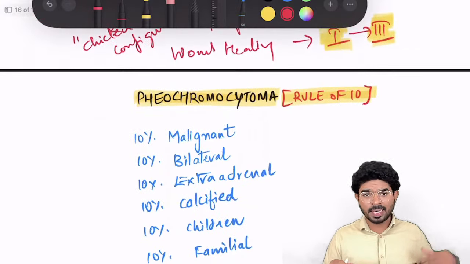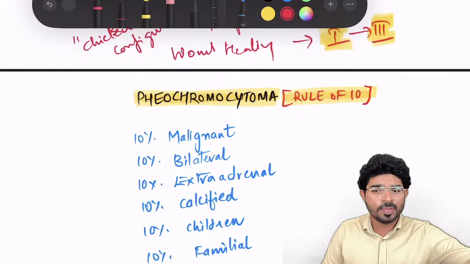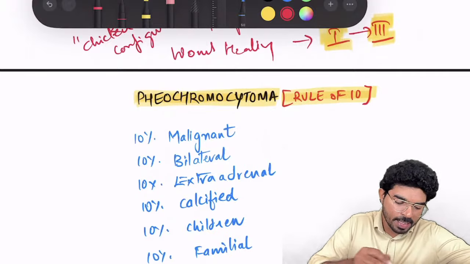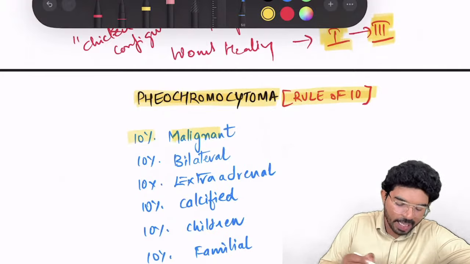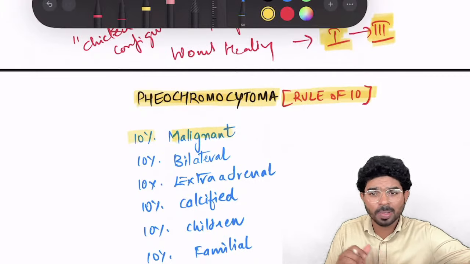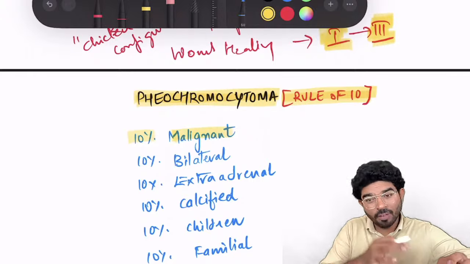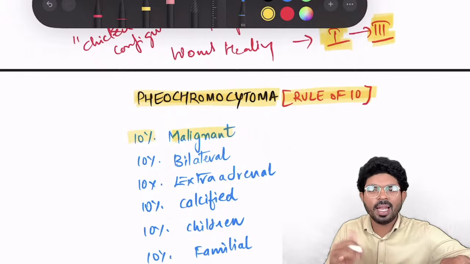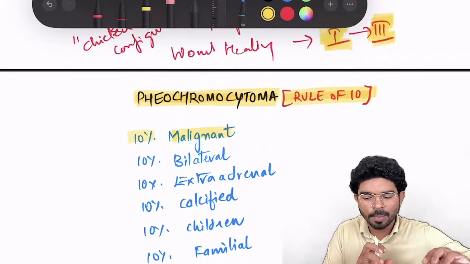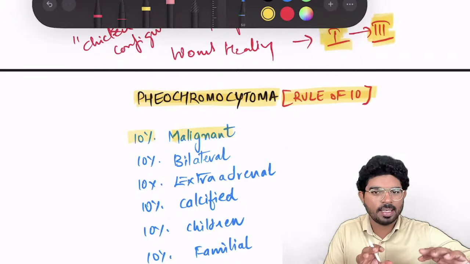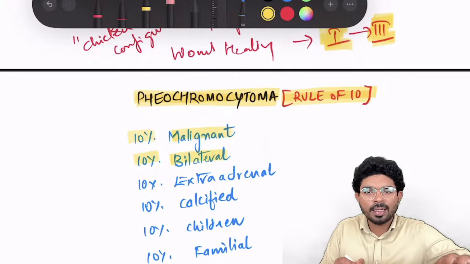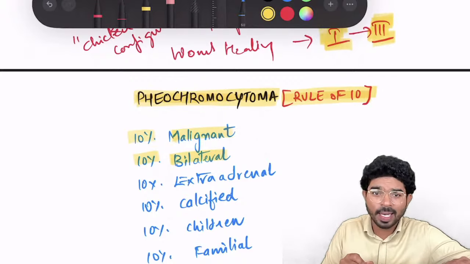Next, we have discussed recently, the rule of 10 is useful for the diagnosis of pheochromocytoma, where 10% of lesions are going to be malignant. So they can ask how much percentage of pheochromocytoma can be benign. Don't go for rule of 10, as rule of 10 is malignancy. If they're asking benign, your answer should be 90%. Such questions are also given in examinations, particularly INICET. So be clear. 10% is bilateral, which means 90% is unilateral.